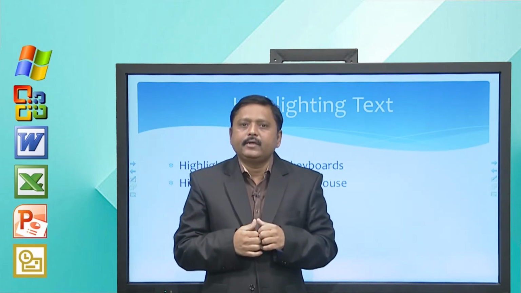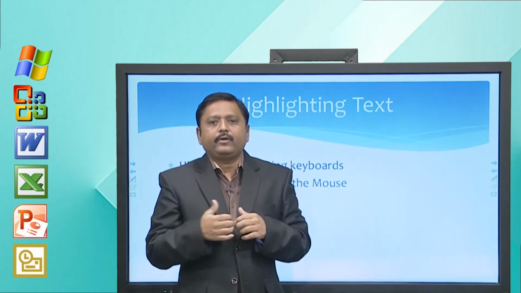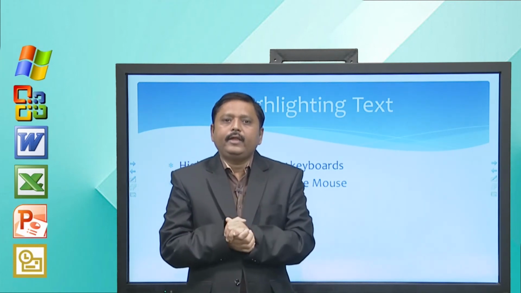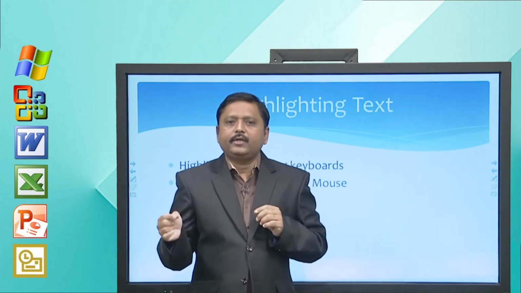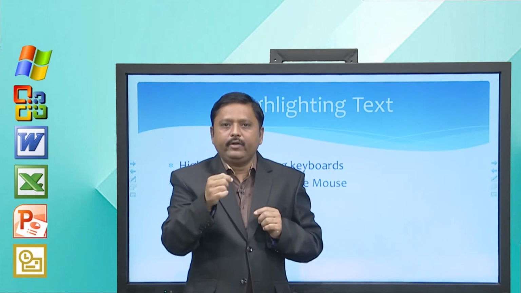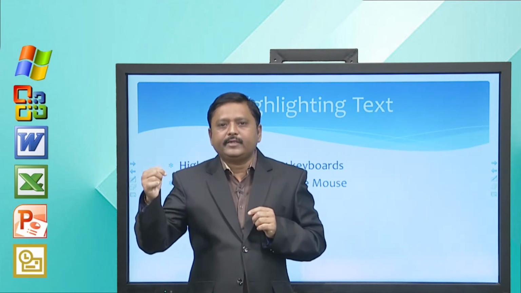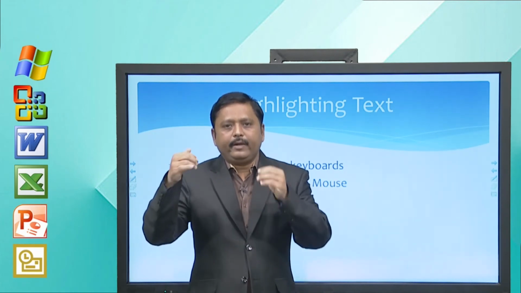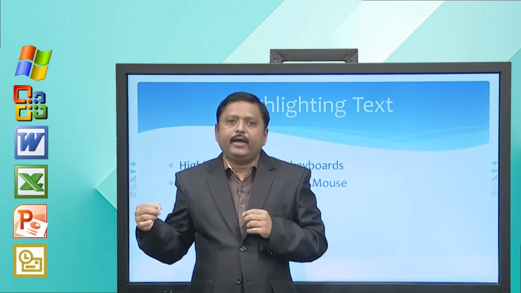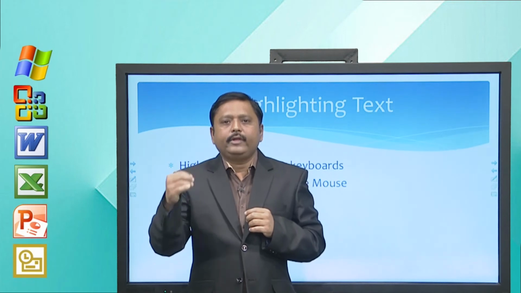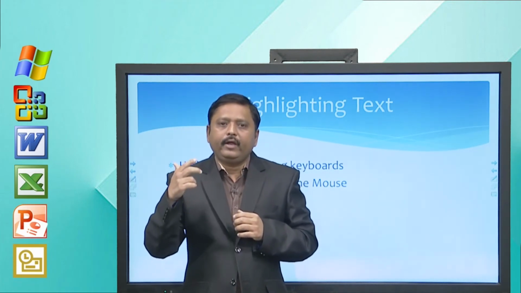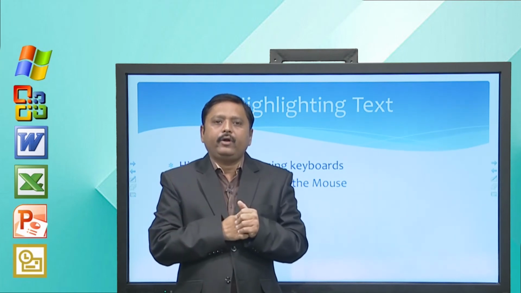Another method is to highlight or select text using the mouse. In that case you have to just go to the beginning of the text where you want to begin your selection, press your left mouse button, keep it pressed and move the mouse in the direction you want to select your text. So, these are the two ways in which you can highlight your text.